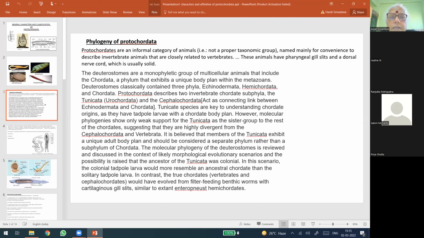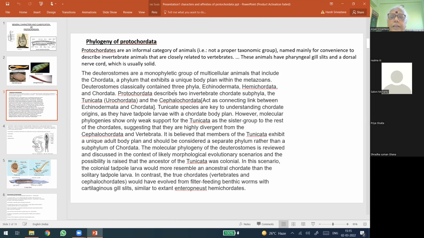Deuterostomes classically contain 3 phyla: Echinodermata, Hemichordata, and Chordata. Here exist the controversies. According to the most accepted views nowadays, 3 groups are placed in Deuterostomata. You can consider them as phyla. That is the Echinodermata, which is the highest developed or most evolved non-chordate.